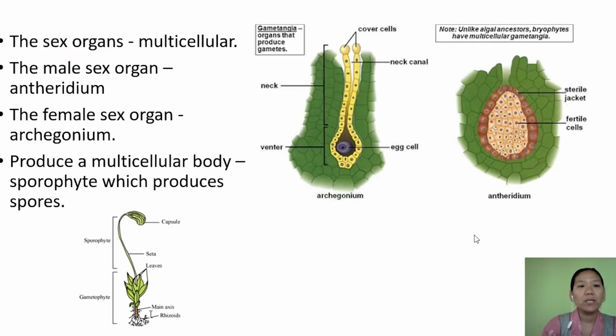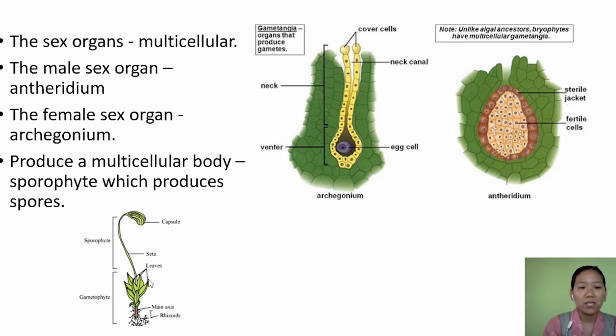The sex organs are multicellular. The sex organ in the male is called antheridium, and the sex organ in the female is called archegonium. It is flask-shaped and contains a single egg. After sexual reproduction, these produce a multicellular body called the sporophyte.